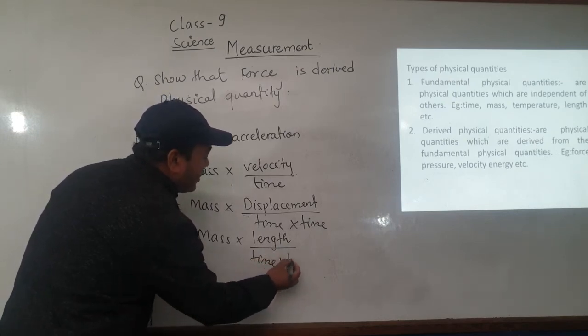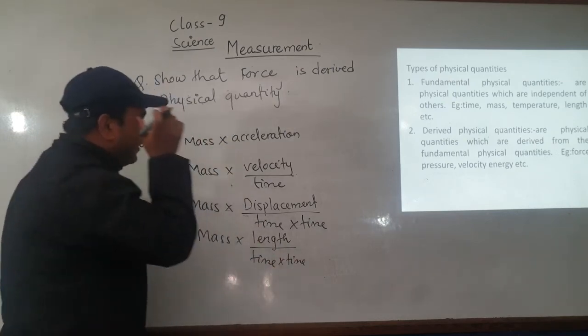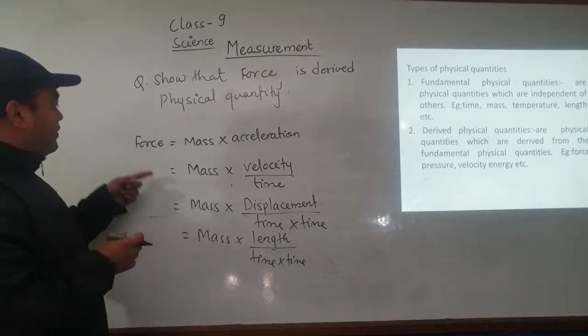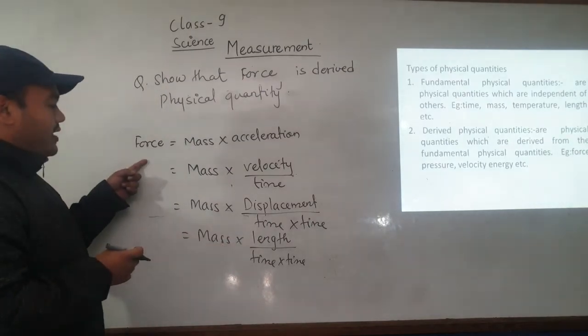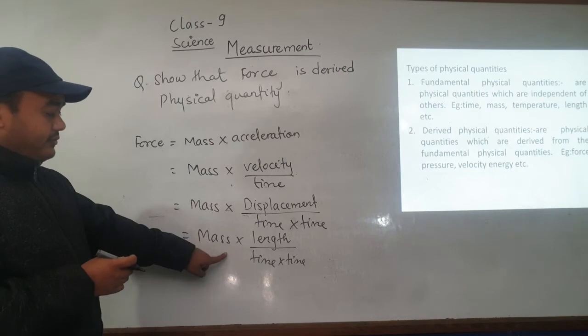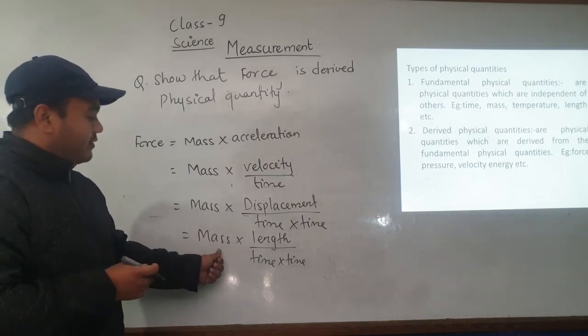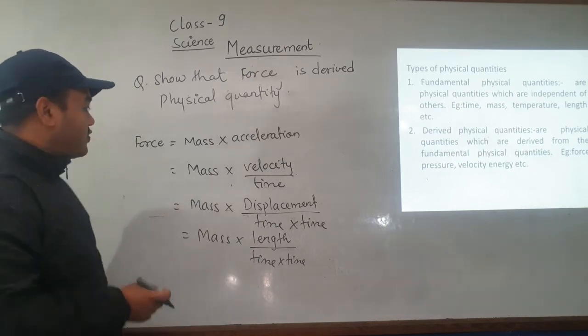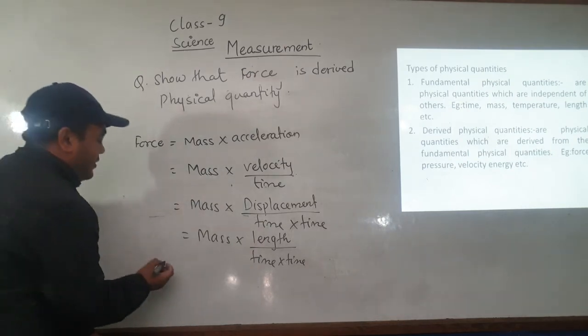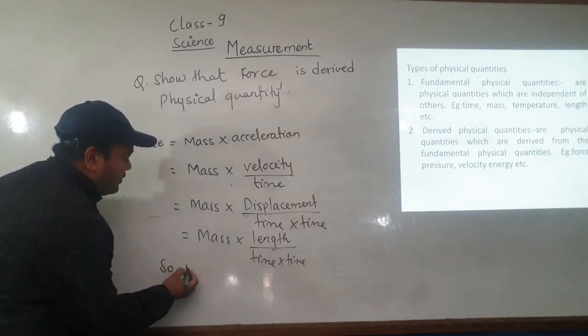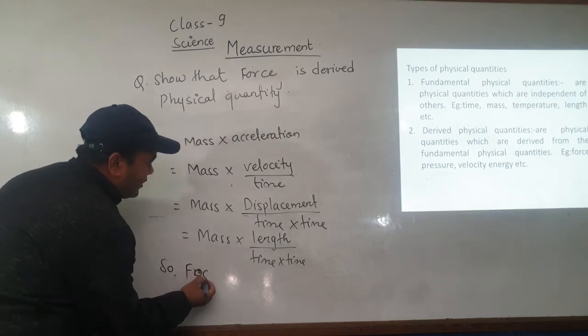So we can write that displacement is in terms of length. So again we have shown that force is derived from different fundamental physical quantities, that they are mass, length and time. So force is a derived physical quantity.